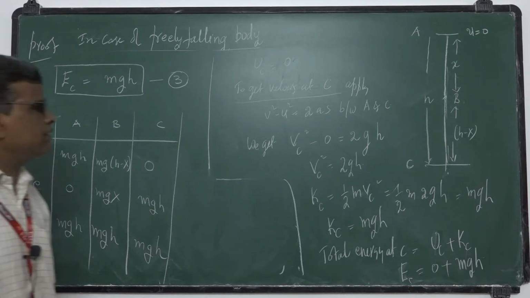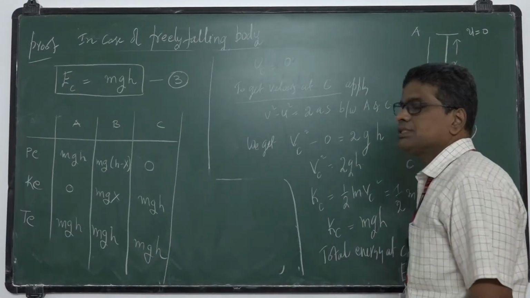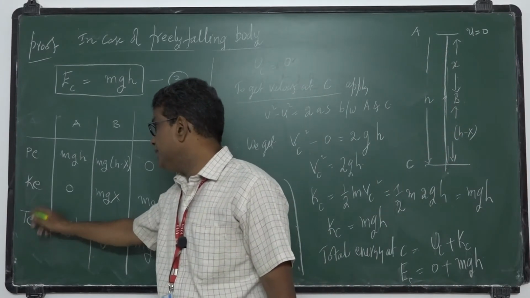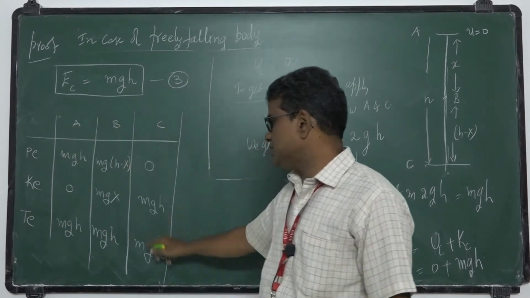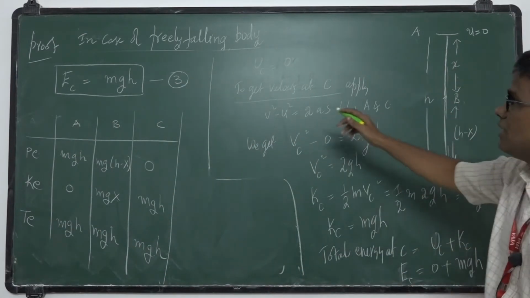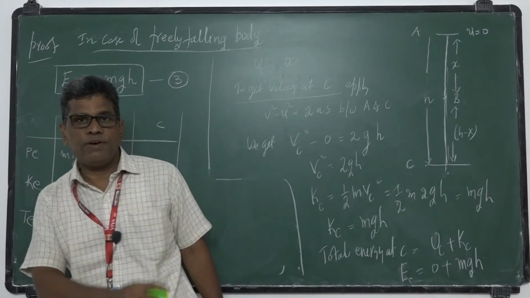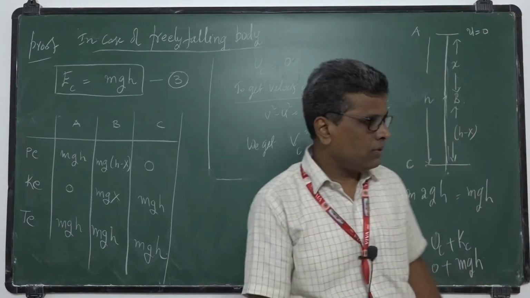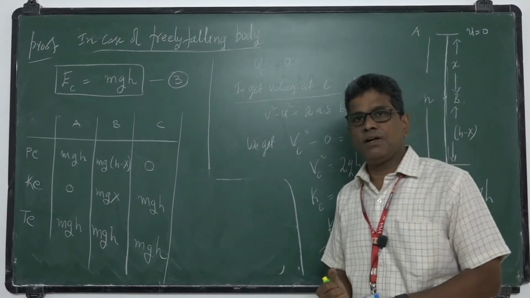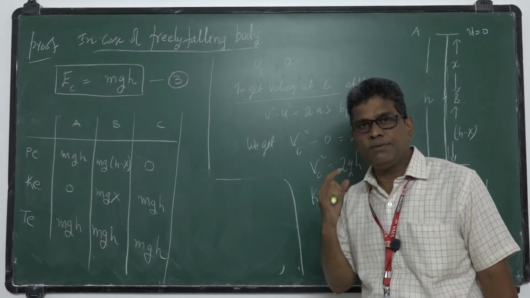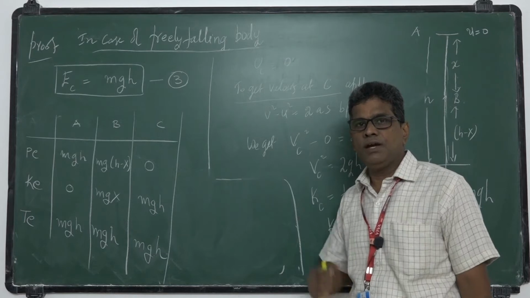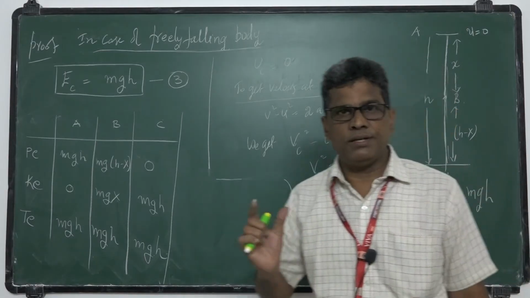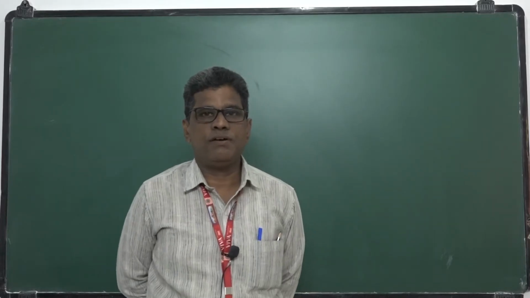So from this it is clear that the total mechanical energy of this freely falling body is always mgh: at A mgh, at B mgh, at C mgh. Hence this law of conservation of energy is verified in case of a freely falling body. Clear this one? So this is the statement of law of conservation of energy. I gave the statement and I proved the law of conservation of energy in case of a freely falling body. Okay, bye. Law of conservation of energy.